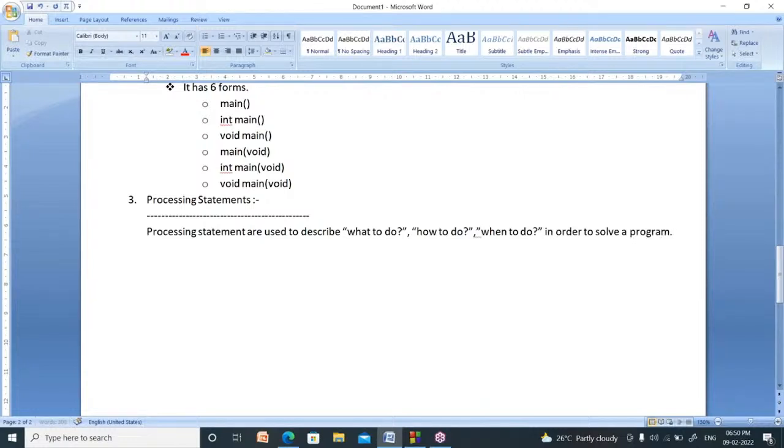We are writing so many programs in C language. What is the meaning of that one? Why we have to write code? Why we have to write programs? Program is nothing but a solution to a particular problem.